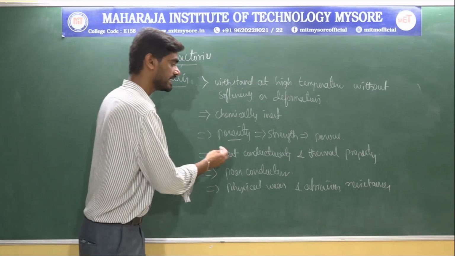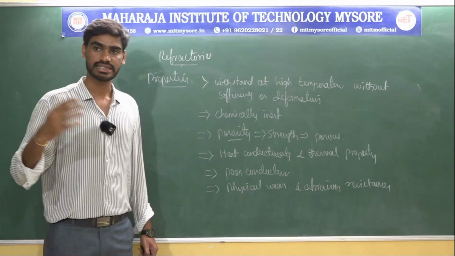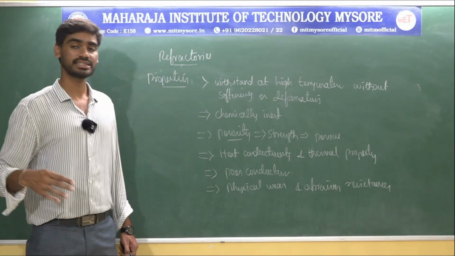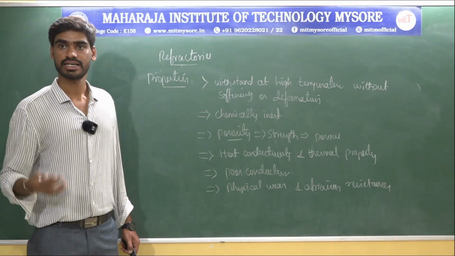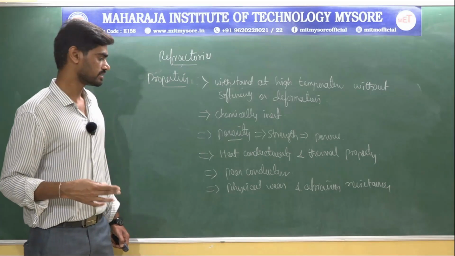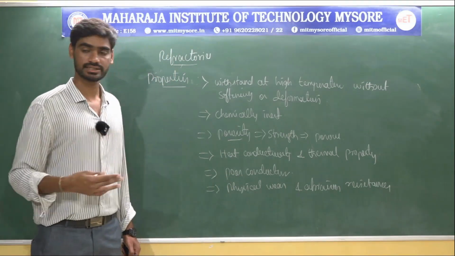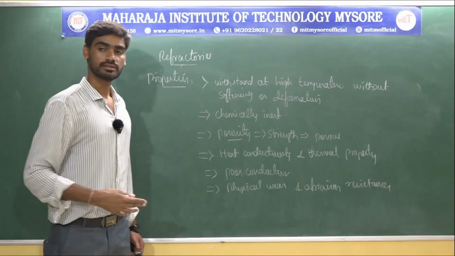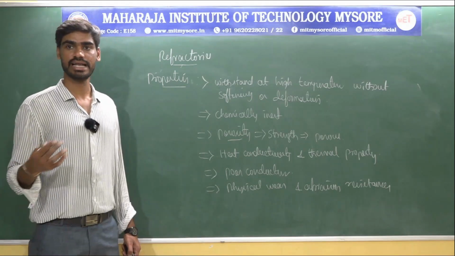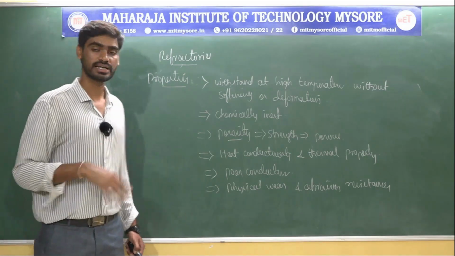And then the heat conductivity and thermal property of refractory materials is exceptional. It's very good. And then refractory materials are poor conductors except graphite refractories. And when it comes to physical wear and abrasion resistance, refractory materials exhibit exceptional physical wear and abrasion resistance. So these are some important properties of refractory materials.